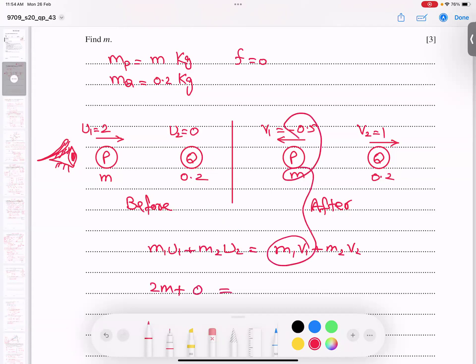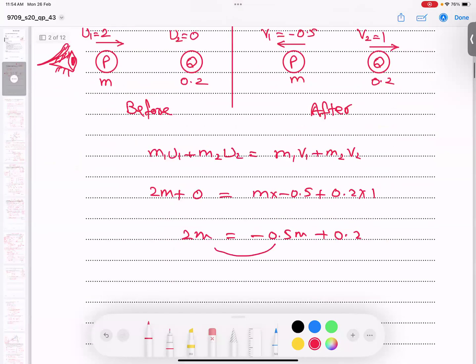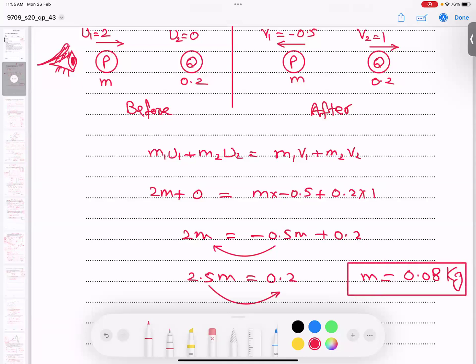M1 V1 is this into that. I get m times 2 negative 0.5, and this into that, I get 0.2 into 1. So here I got 2m, here I got negative 0.5m plus 0.2. If I bring it to this side, it will add to 2.5m. And now it will divide, so the mass becomes 0.2 over 2.5, giving us 0.08 kilograms. So Alhamdulillah Rabbil Alameen, I believe the point is very, very clear and the question is completely over.